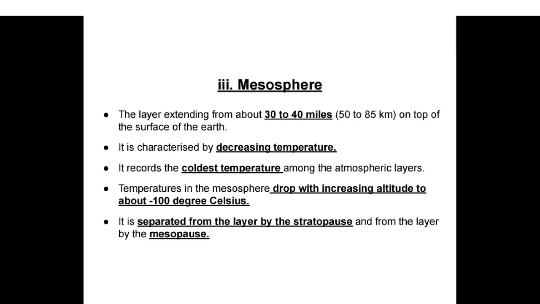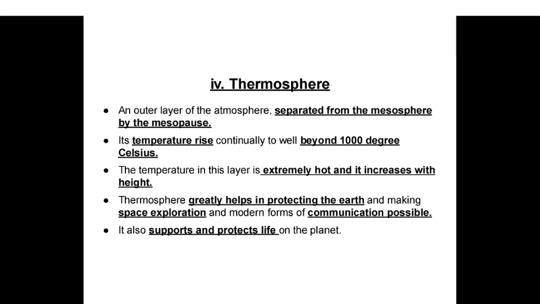Mesosphere, the layer extending from about 30 to 40 miles, 50 to 85 km above the surface of the Earth. It is characterized by decreasing temperature. It records the coldest temperature among the atmospheric layers. Temperatures in the mesosphere drop with increasing altitude to about minus 100 degrees Celsius. It is separated from the stratosphere by the stratopause and from the thermosphere by the mesopause.